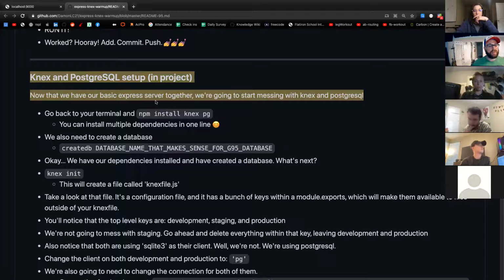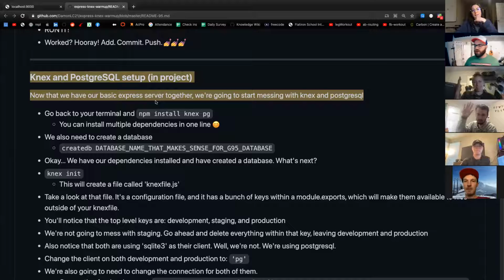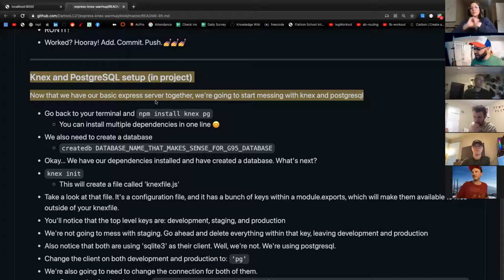Knex and PostgreSQL setup. Now that we have our basic Express server together, we're going to need to start messing with Knex and PostgreSQL. Who has Postgres installed? Raise your hand. Wow, Jordan made it to the slope so fast. If you don't have Postgres installed, just stop and watch because it takes time to install, and we're not going to do that this lesson. If you do have it installed, congratulations. You can try and keep following along.